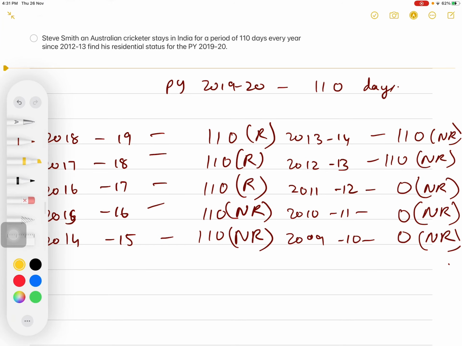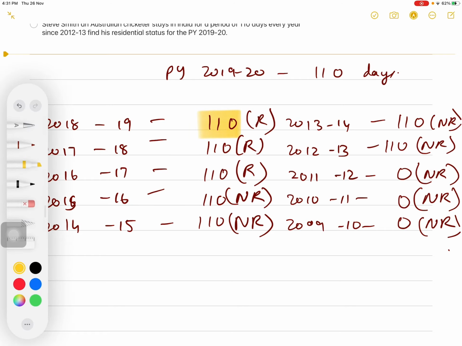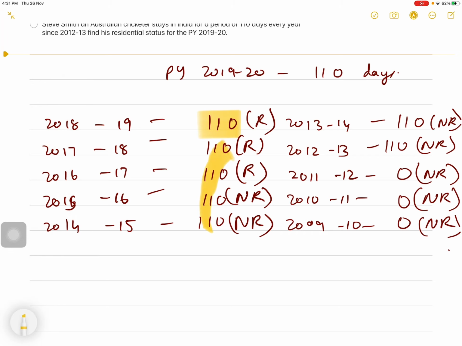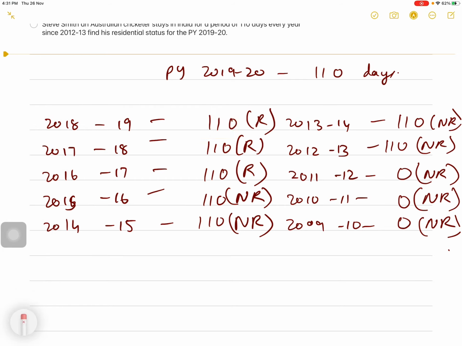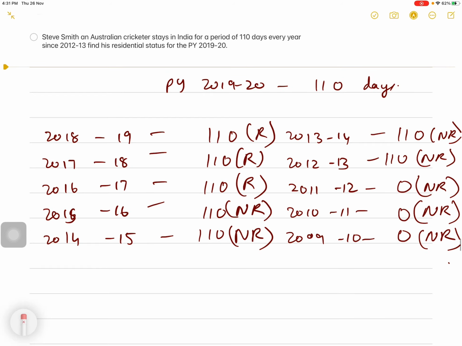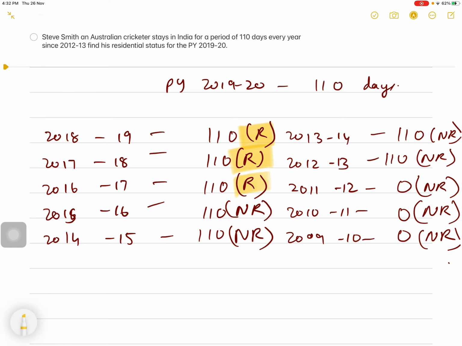Okay. And similarly, for the previous year 18-19, his stay in India is more than 60 days. And in the preceding 4 years, his stay in India is more than 365 days. It comes to 440 days, which is more than 365. Therefore, again, he satisfies the second basic condition and he becomes resident in India. Okay. So out of 10 years, 3 years he is resident.